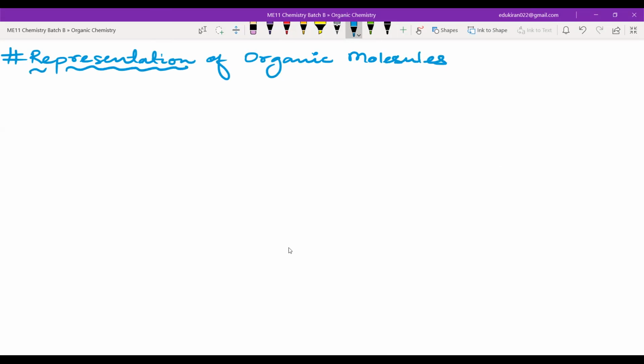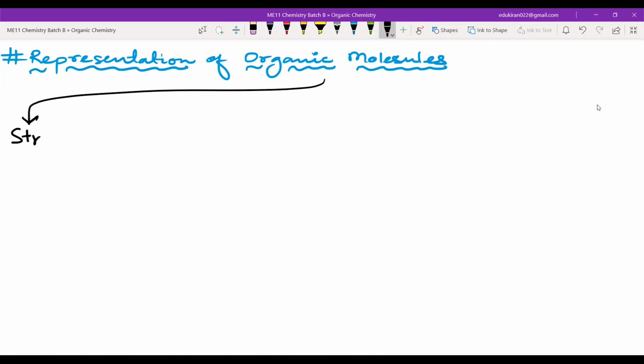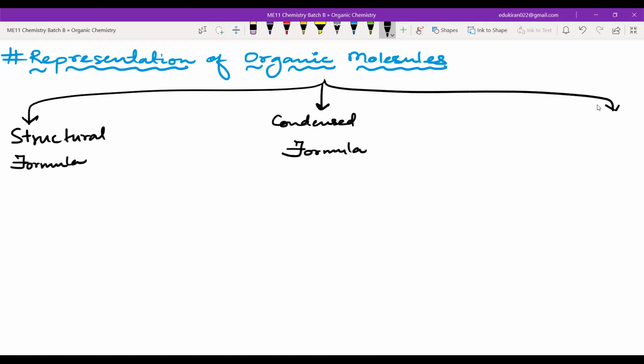Representation of organic molecules. Now, there are a few types of representation that we are going to learn. One of them is known as structural formula. Okay, structural formula. And after that, we will learn about condensed formula. And at last, we will go to the bond line structure, bond line formula.